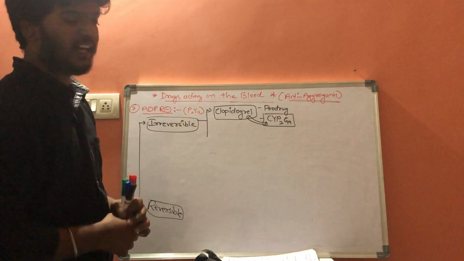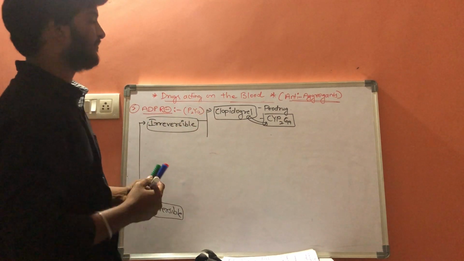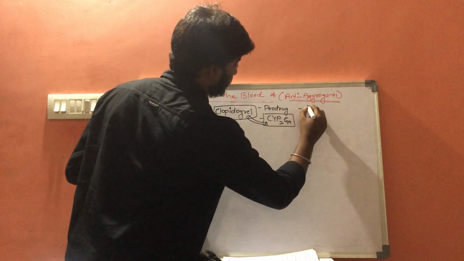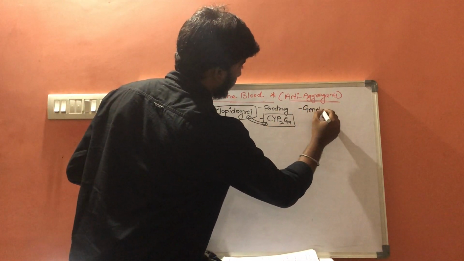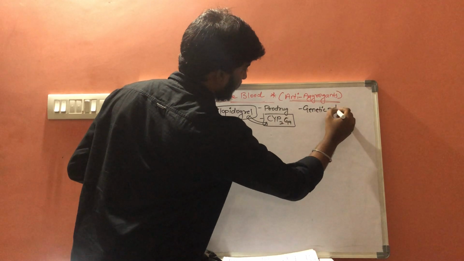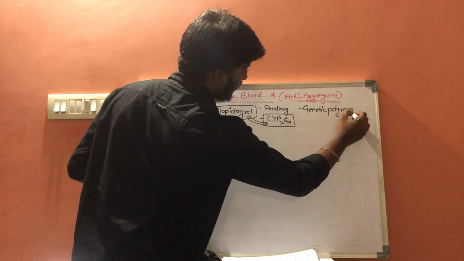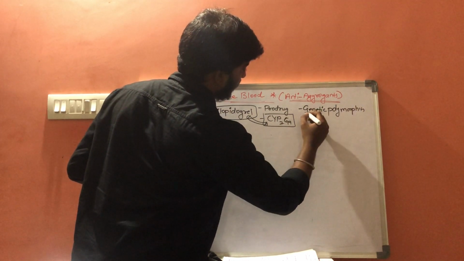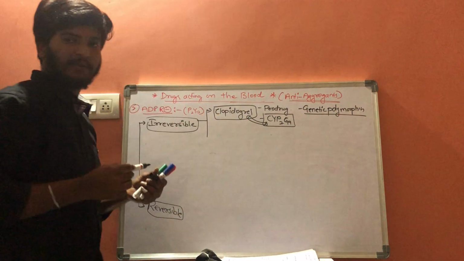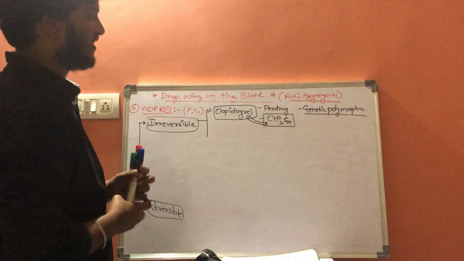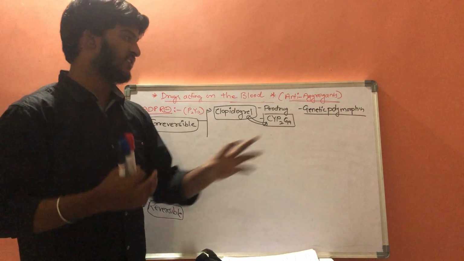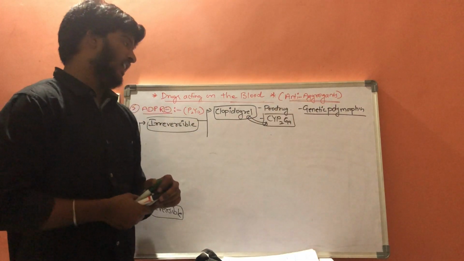There is a condition called genetic polymorphism, that is, gene mutations. Let us consider that clopidogrel is given to a patient suffering from genetic polymorphism.